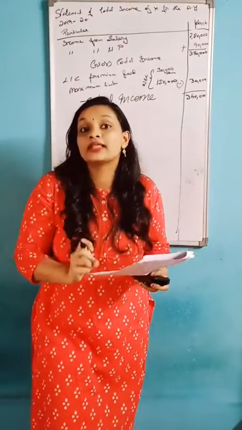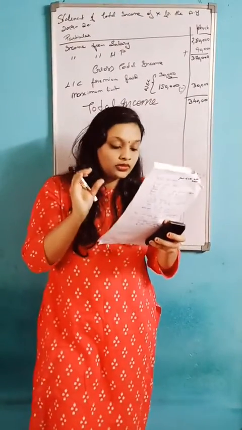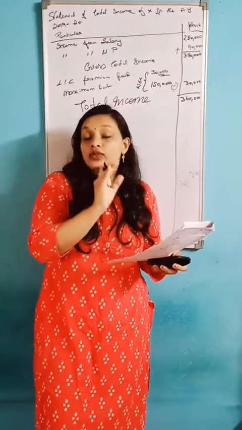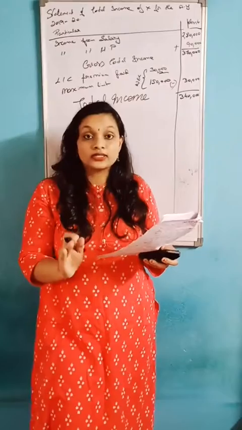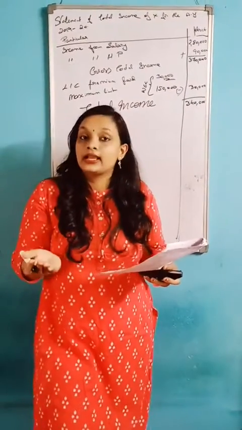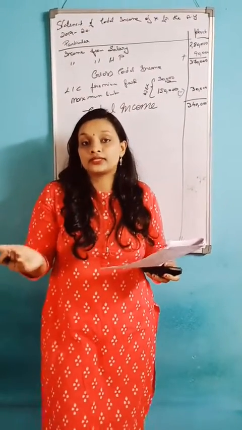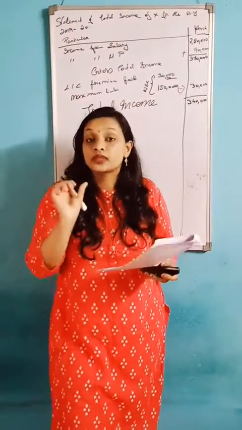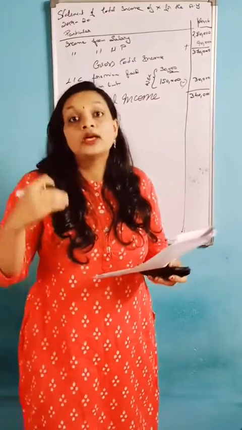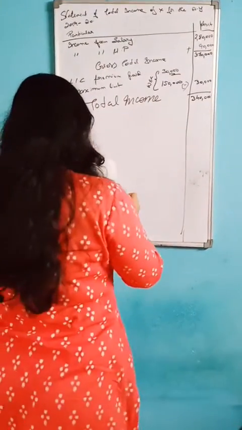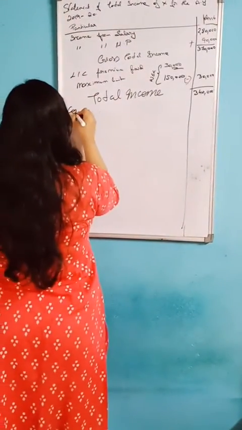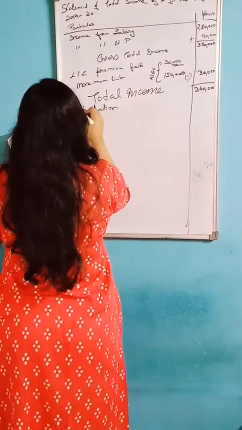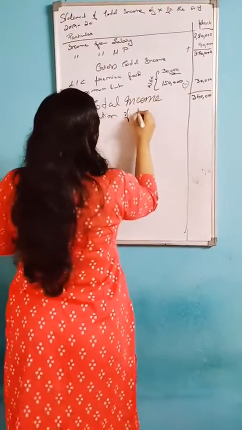So the format is: 0 to 2,50,000 is nil, 2,50,000 to 5 lakh is 5%, 5 lakh to 10 lakhs is 20%, and above 10 lakh is 30%. So we can apply this format while doing the computation of tax liability.